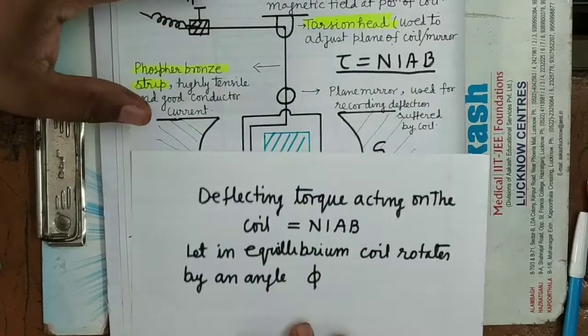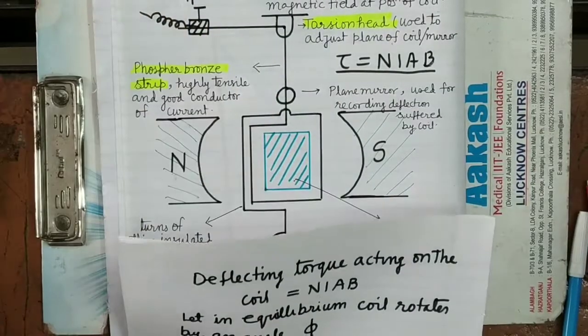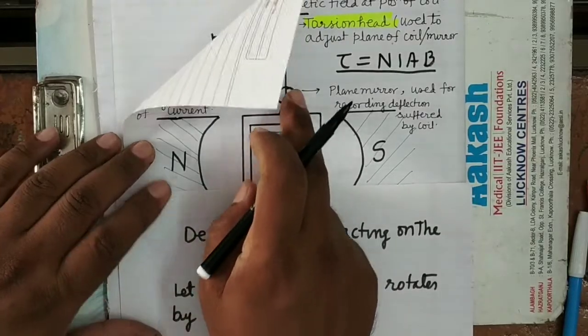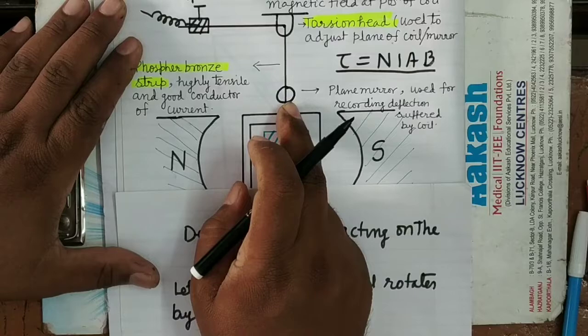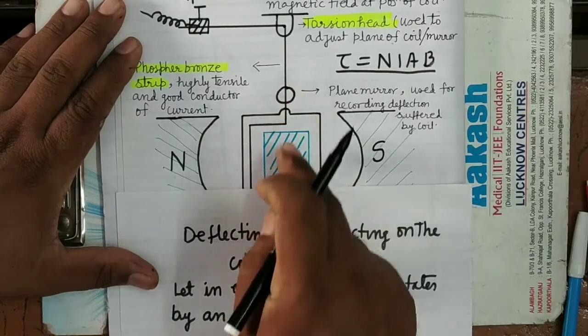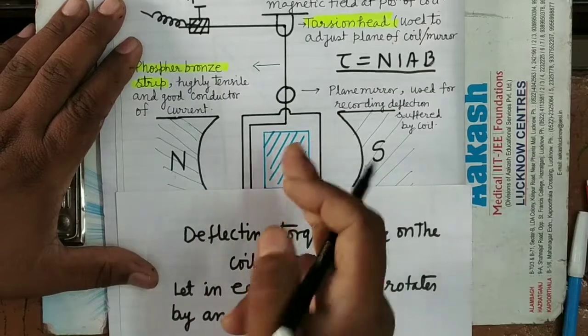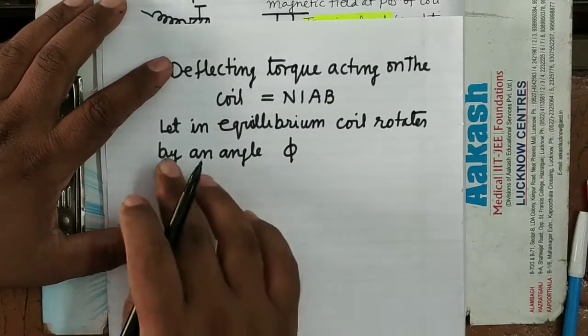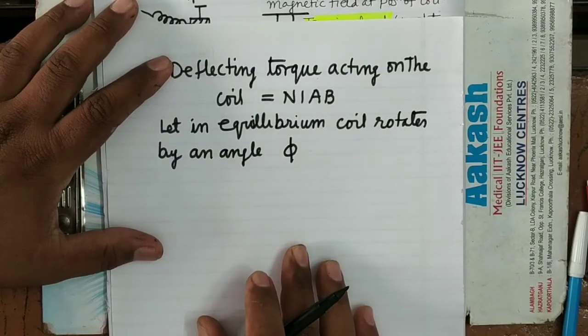It is clear. We will record the rotation suffered by the plane mirror by using lamp and scale arrangement. And since both are in the same plane, the coil will rotate by the same angle. So let in equilibrium, the coil rotates by an angle phi.